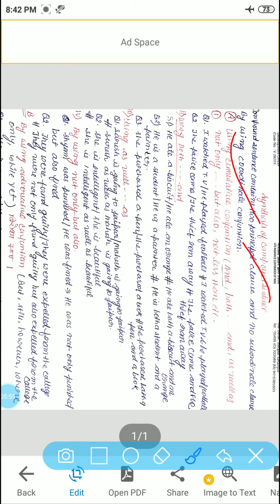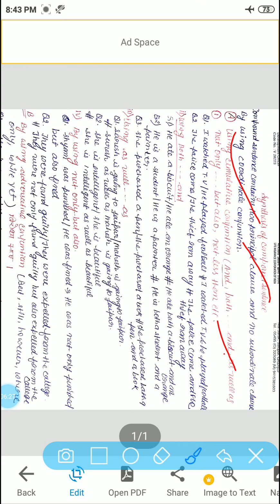Cumulative is one type of coordinate conjunction in which and, both and, comma, as well as, not only but also, not less than are used. So these are the examples of cumulative conjunction. We use cumulative conjunction to combine two sentences. Your concept will be more clear when you see the examples.